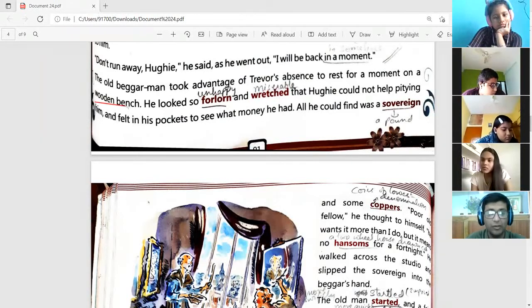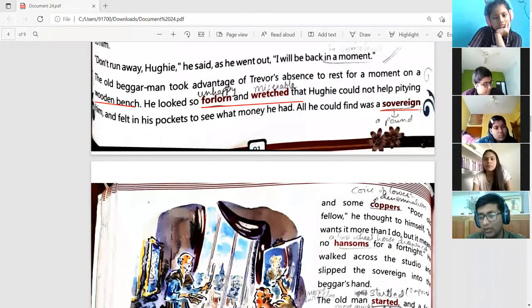So he sat on a wooden bench. He looked so forlorn, means unhappy, and wretched means miserable. So he was looking very unhappy, very miserable, that Hughie started to pity him a lot, and he started feeling his pockets to see if he had any money he could give to this poor beggar. All he could find was a sovereign. Sovereign is equivalent to a pound.